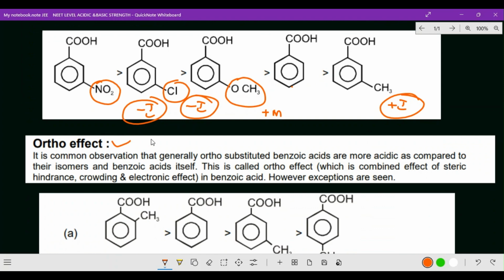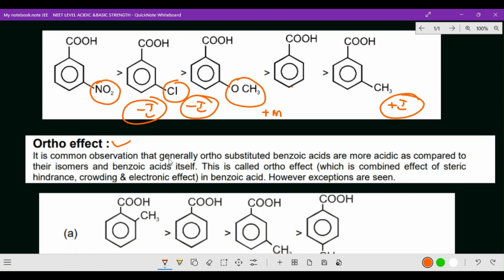So the ortho effect: an ortho substituted group will be stronger than anything I just mentioned. Like the last example we went through, the nitro group is connected with that phenol, so the nitro group and the phenolic hydrogen are both connected through intramolecular hydrogen bonding. Intramolecular hydrogen bonding is much stronger than intermolecular hydrogen bonding. Hope you got that clear idea.